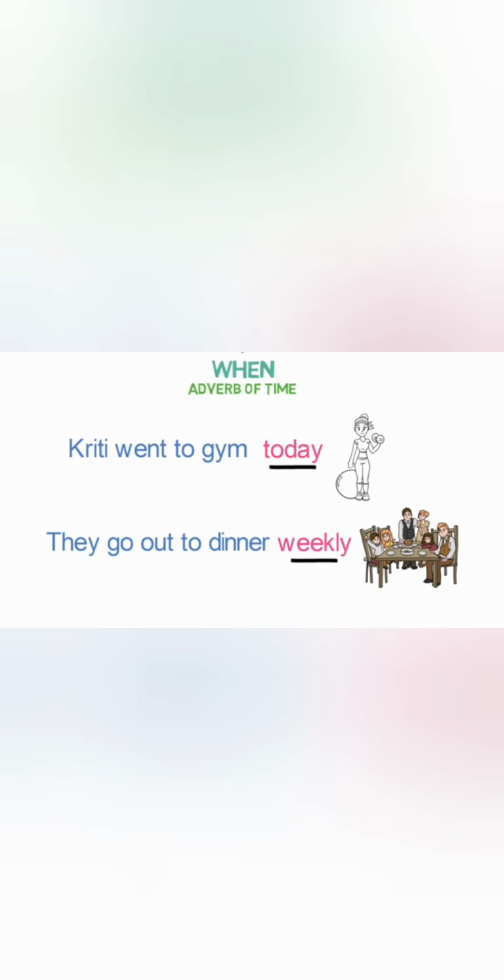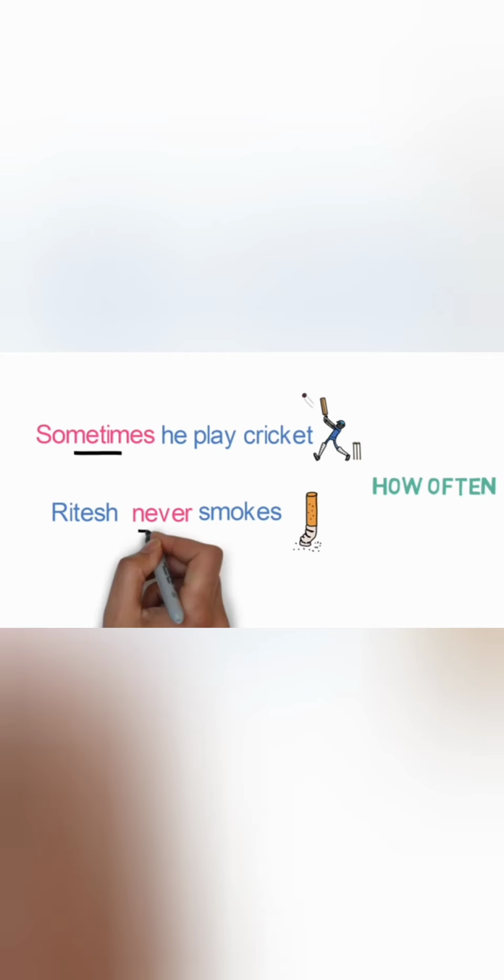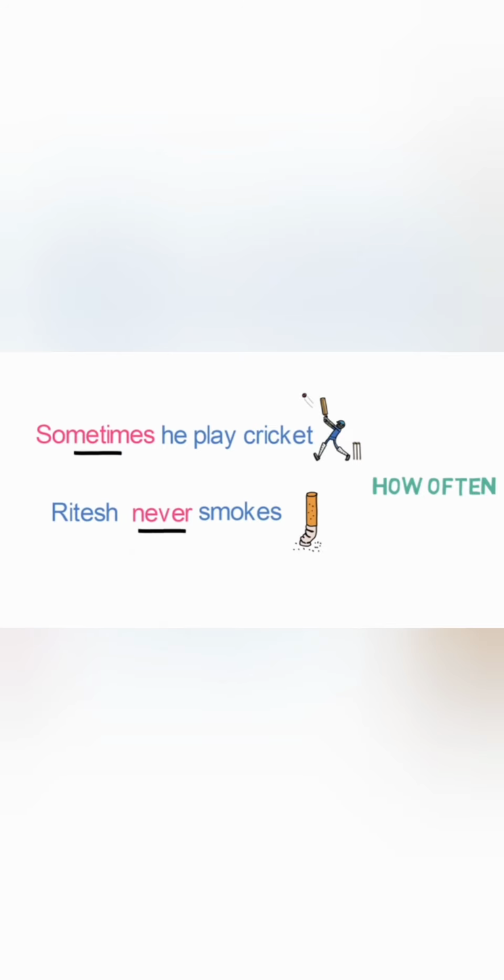Now let's look into the 4th way in which we describe action. How often or how frequently the action is happening. Sometimes he plays cricket. Here we understand that he plays cricket. But what is the frequency, or how often does he play? He plays sometimes. So sometimes is an adverb here. Ritesh never smokes. Here never tells us that he never smokes, and thus tells us the frequency of his smoking. So never is an adverb here. As this adverb describes the frequency of action, these are called adverbs of frequency.